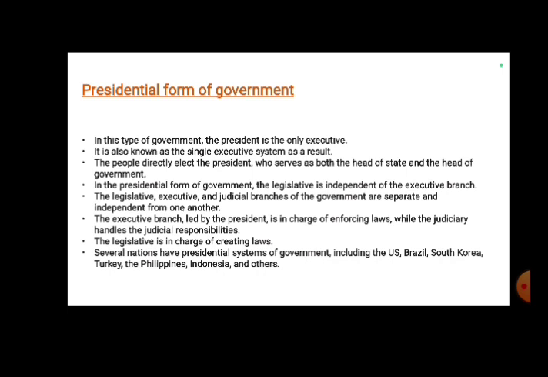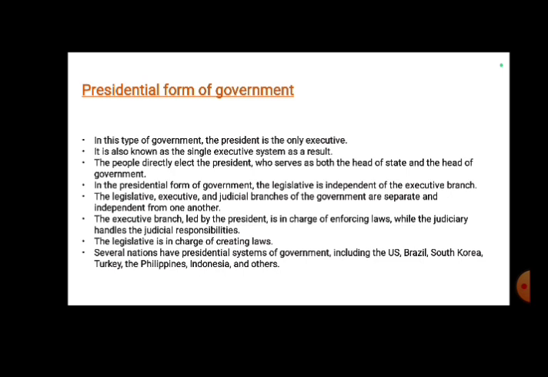We can say that in this type of government, the president is the only executive. So this is known as a single executive system. Here people directly elect the president, who serves as both the head of the state and head of the government.